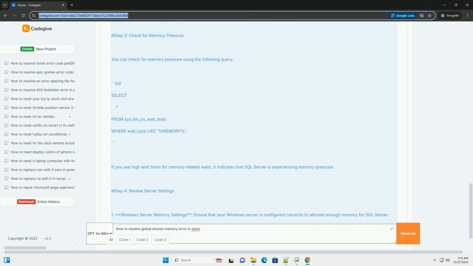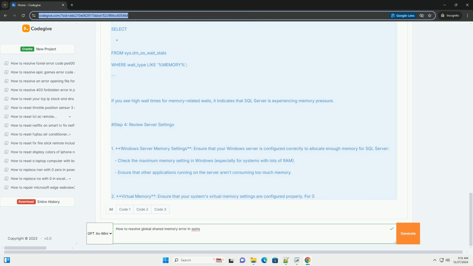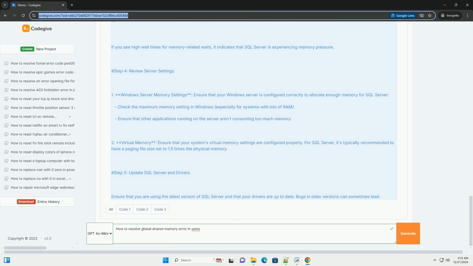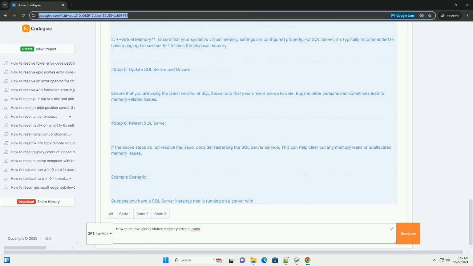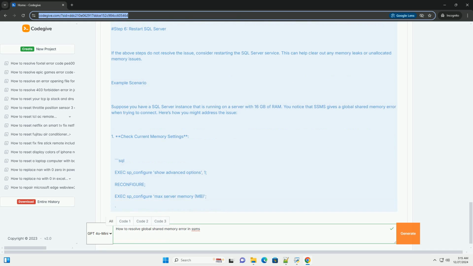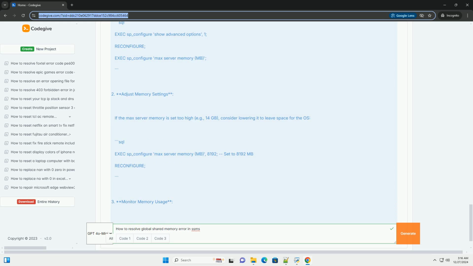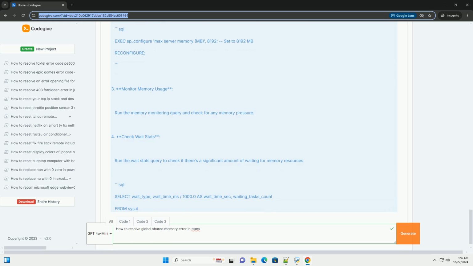Global shared memory errors usually occur when SQL Server has issues with memory allocation or when there are conflicts with the operating system's memory management. Common symptoms include: unable to connect to SQL Server, errors indicating that the server is out of memory, performance degradation. Steps to resolve global shared memory errors.